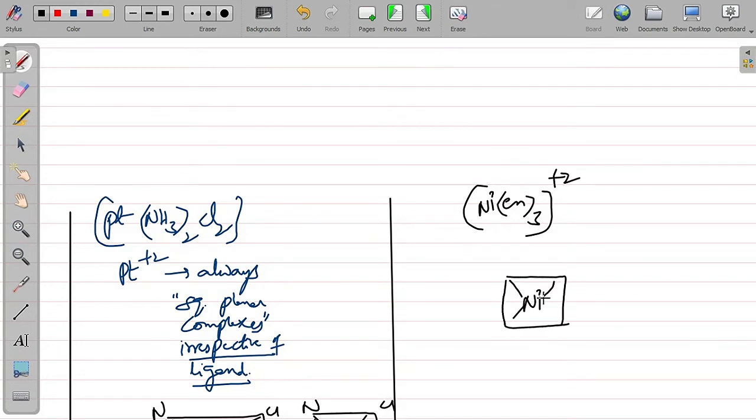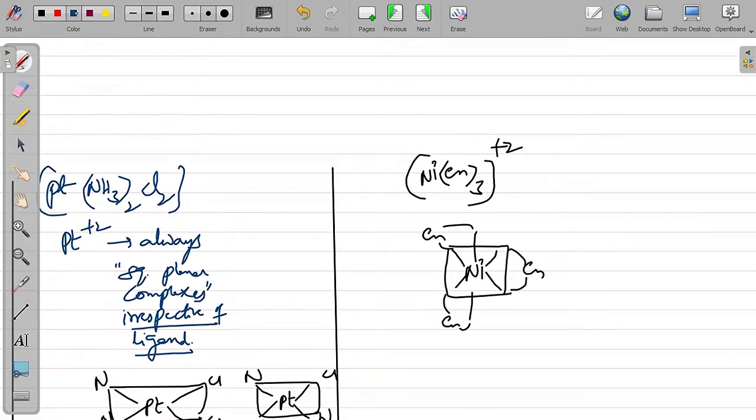Ni, there is a structure like this. This compound does not show geometrical isomerism because it exists only in this manner. It cannot have any other different attachments.